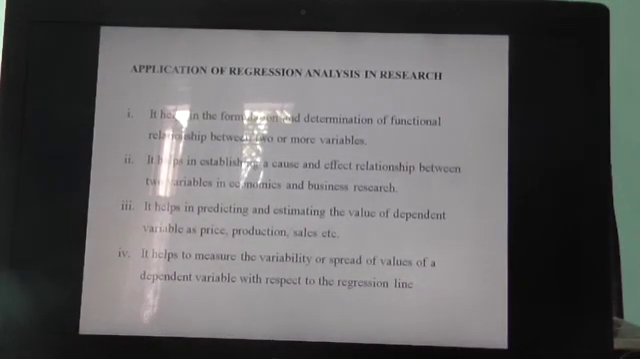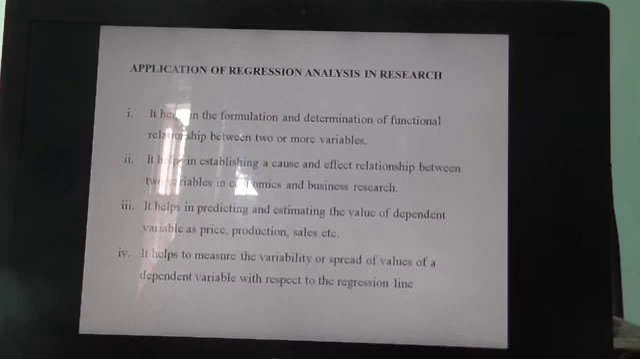There are several applications of regression analysis in research. First, it helps in the formulation and determination of a functional relationship between two or many variables. We generally write y = f(x), where y is the dependent variable: how y is dependent as a function of x, how y can be expressed as a function of x. So that is the determination of a functional relationship between two or more variables. Generally we assume two variables.